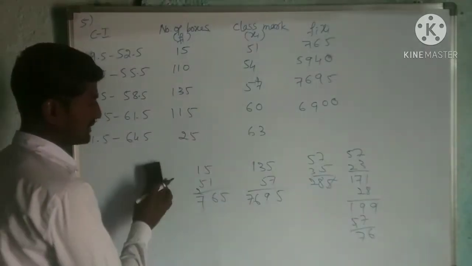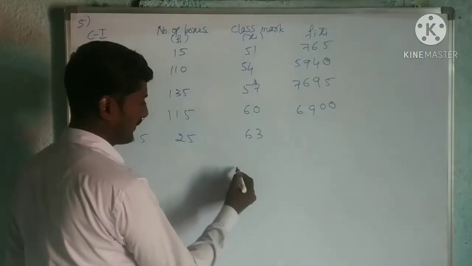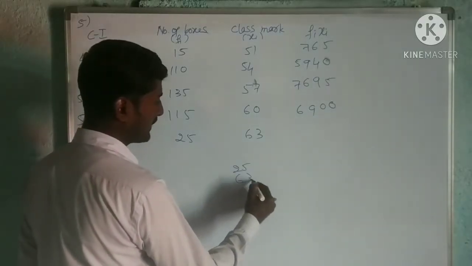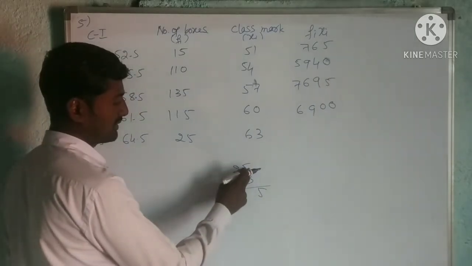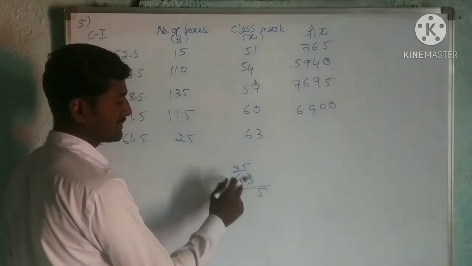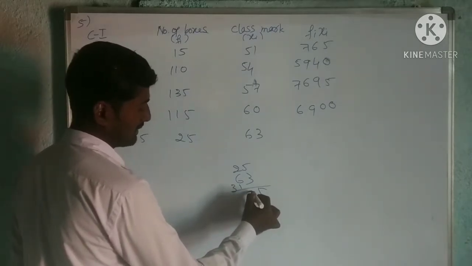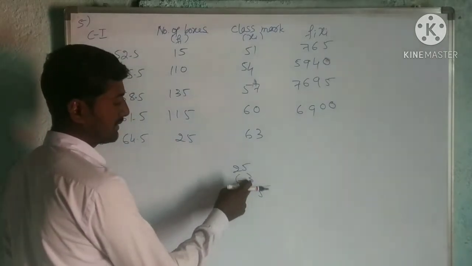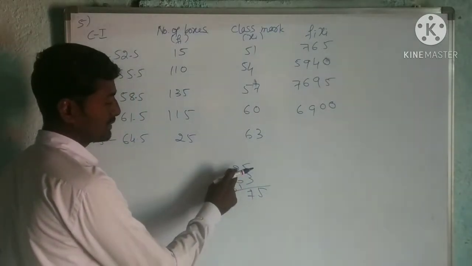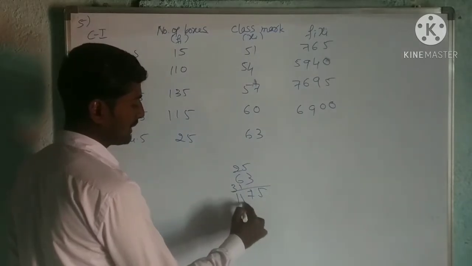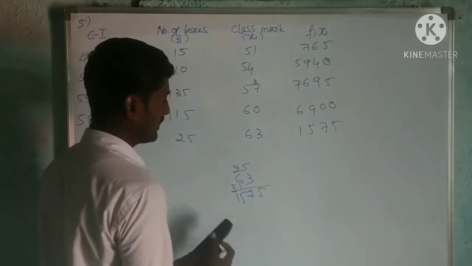So 690. Then 25 into 63. 5 3s are 15. 5 6s are 30 plus 1, 31. 2 3s are 6, 2 6s are 12 plus 3, 15. That is 1575. Okay.